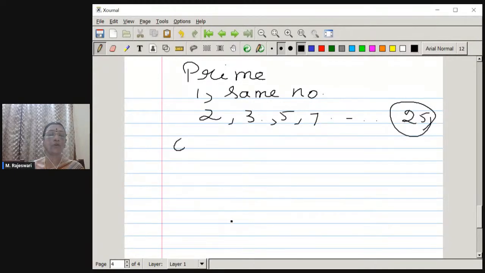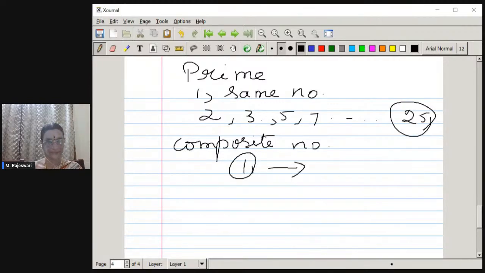Okay. Now, composite numbers are numbers which have factors other than one and the same number. There are so many composite numbers. Any number we can always test by checking what all the factors it has got. Say for example, 1 is neither prime nor composite. So leave alone 1.